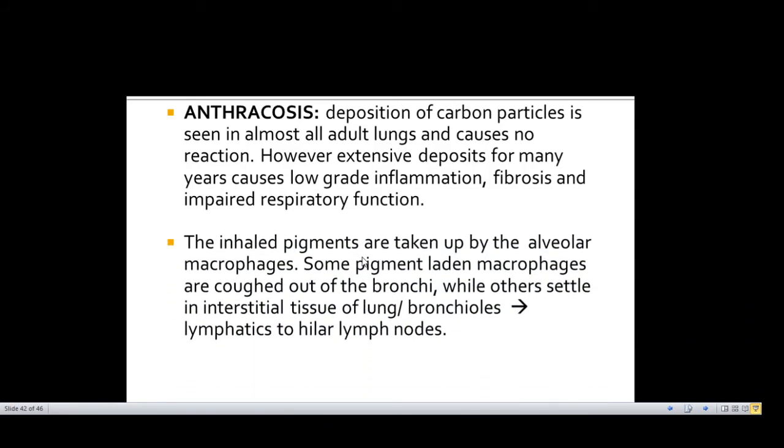These inhaled pigments are taken up by the macrophages. They may either get coughed out or they may settle in the lung. They may go to bronchioles and lymphatics to the lymph nodes. And lots of pigments and particles also get deposited in the lungs in various pneumoconiosis, which are occupational lung diseases like silicosis, asbestosis, etc. These all lead to interstitial lung diseases.